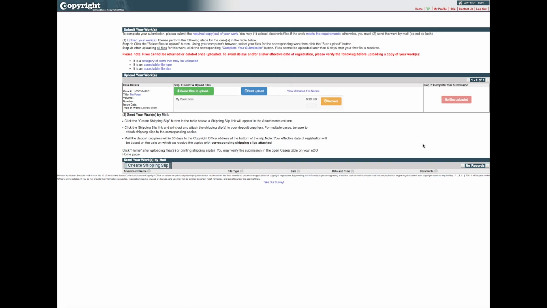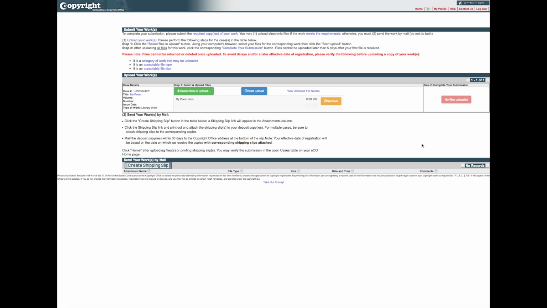In general, the work should be uploaded as one digital file. Only in limited cases will you need to upload multiple files, such as when you are registering a three-dimensional sculpture and you need to upload multiple images to show each side of the work. The file you've selected will be displayed with the corresponding application. Be sure the file selected contains a complete copy of the work being registered.